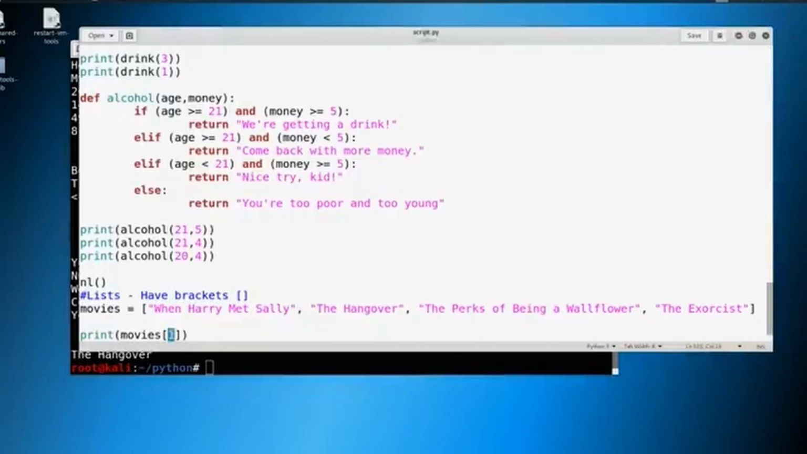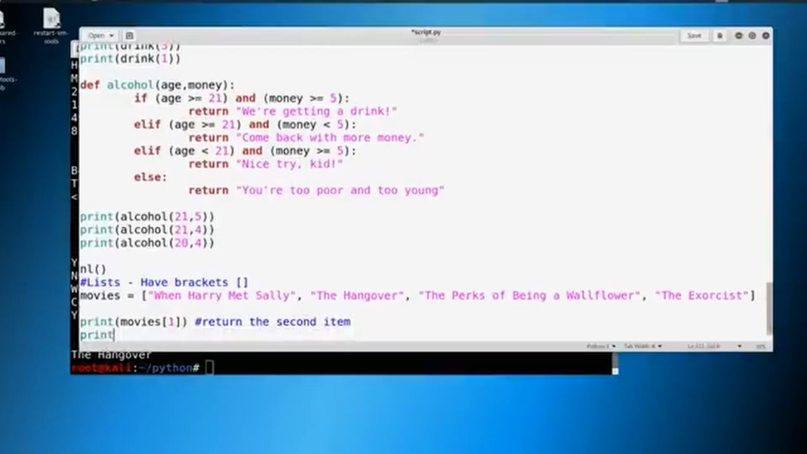So item 1 is not item 1 as you see it. When we talk about items, when we talk about numerical order here in Python, item 1 is actually going to be referred to as 0. So make a note here for yourself that this will return the second item. If we wanted to return just When Harry Met Sally, we would actually put in movies 0 like this, and we could say returns the first item in the list.